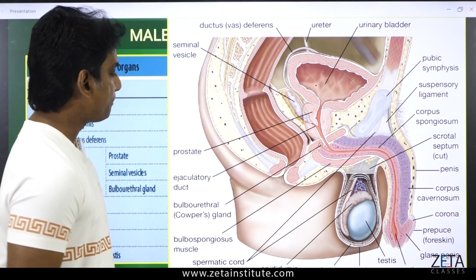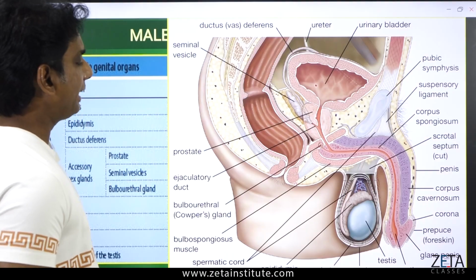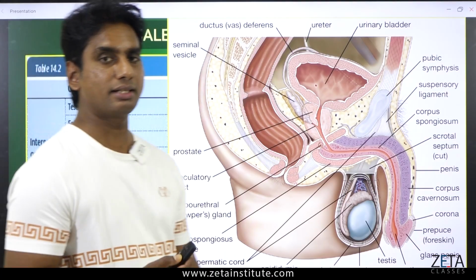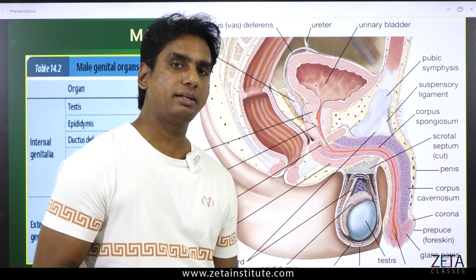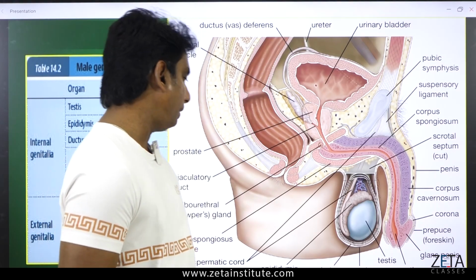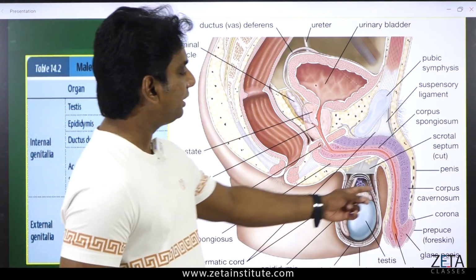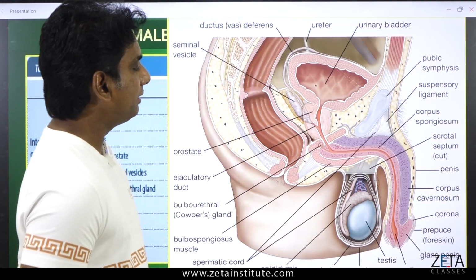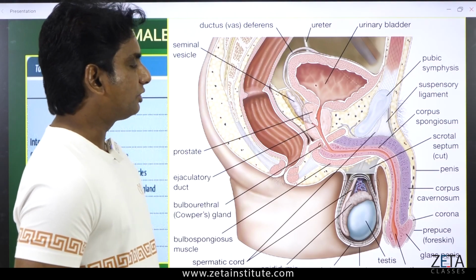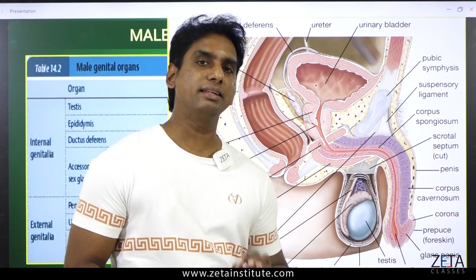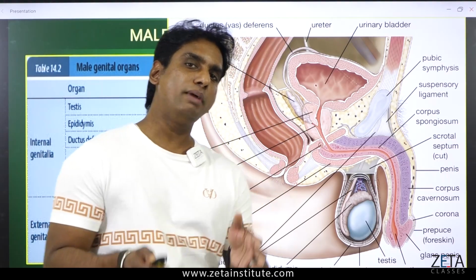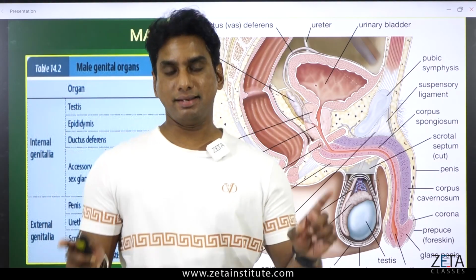First of all, when we start with the external genitals, just now I told you which are the parts we can see outside, visibly, in a human male. So we start with the penis definitely. The penis is the organ which is not only for maleness. What is maleness? Maleness means something which makes a human a man.